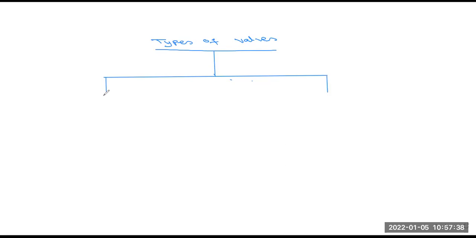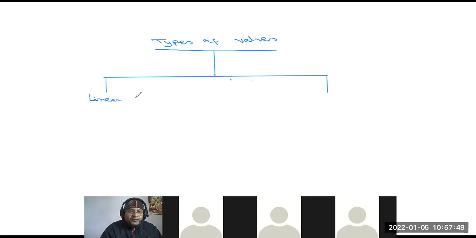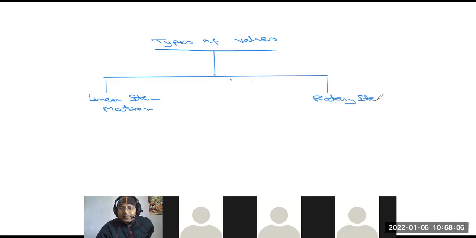First, linear stem motion. Number two, rotary stem motion.